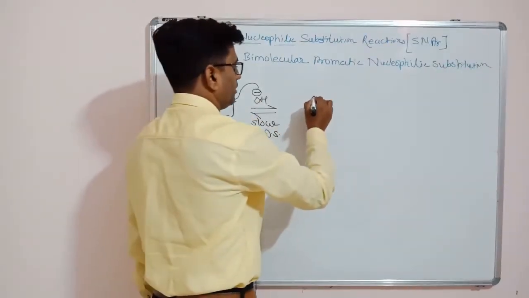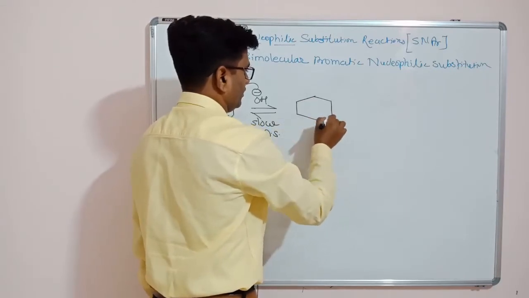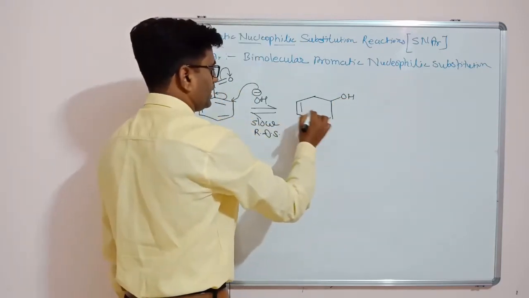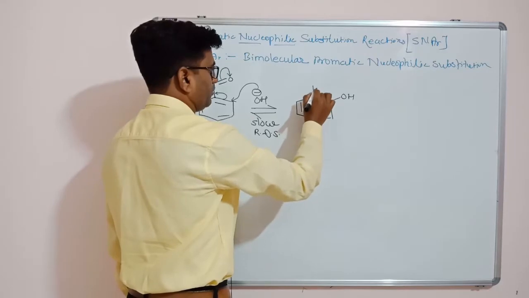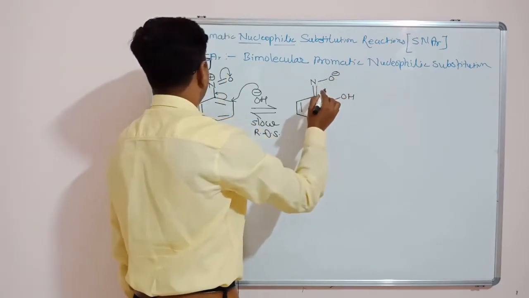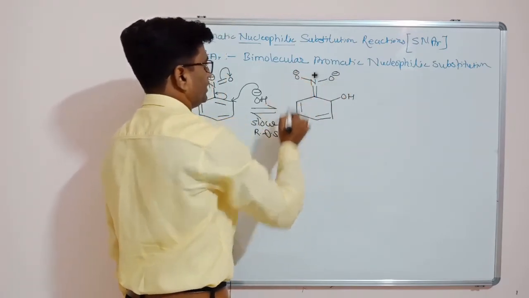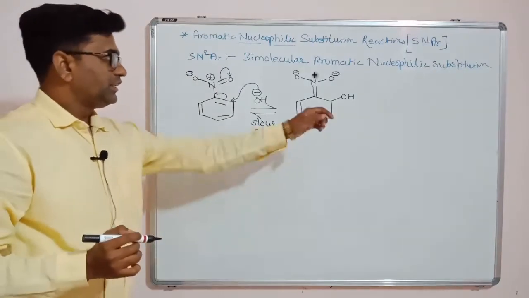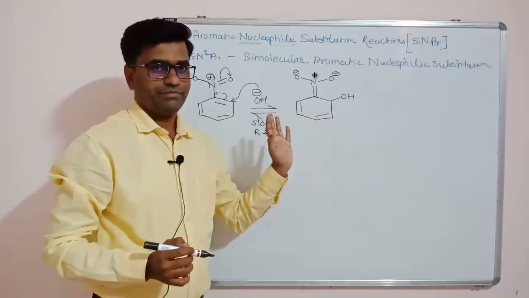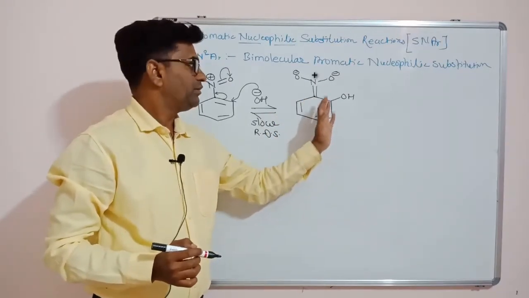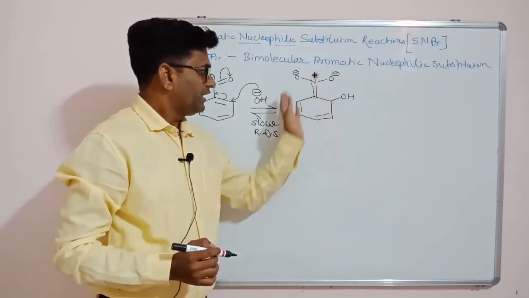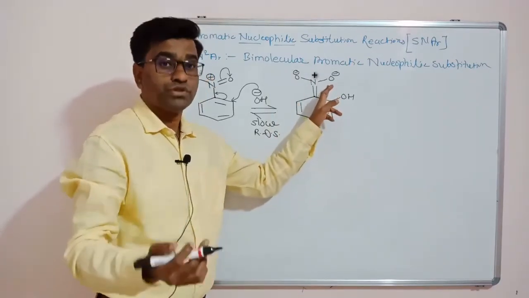What do we get after nucleophilic attack? Here will be the OH, this pi bond as it is, this pi bond as it is. Here will be pi bond formation between carbon and nitrogen. This pi bond will break, oxygen carries a negative charge, and here oxygen carries a negative charge. Now friends, this negative charge on the oxygen is well stabilized by the minus R effect of this benzene ring. Even though that is not aromatic, because of resonance this negative charge is very stable. The negative charge is stable in the ring, but on oxygen it is more stable.